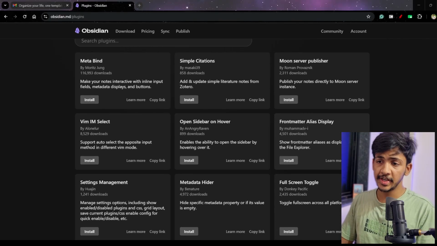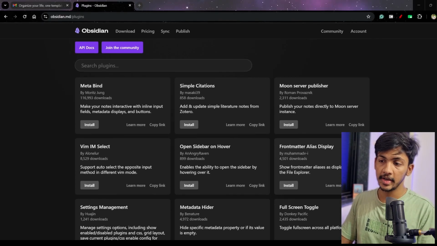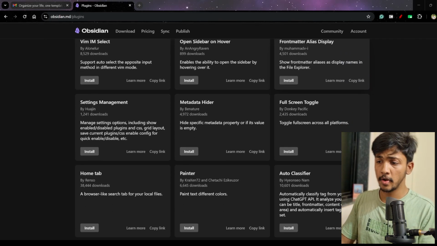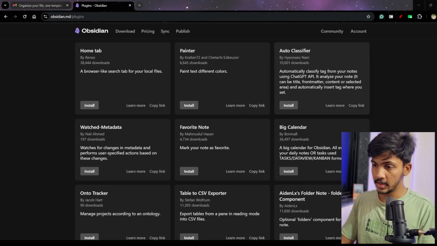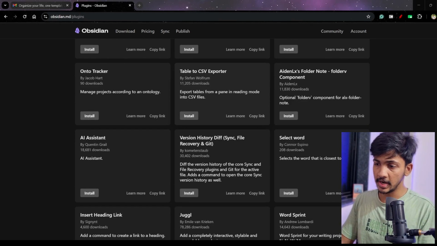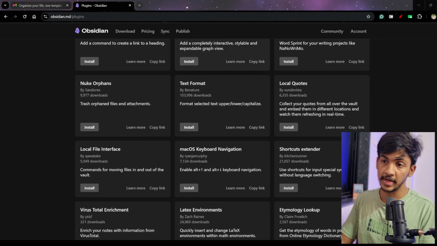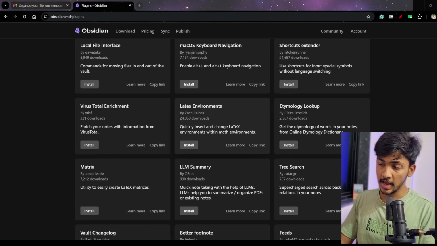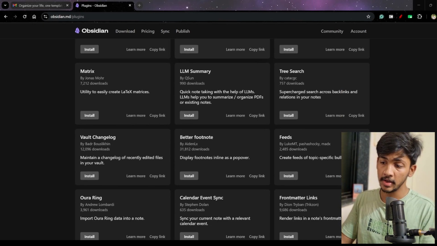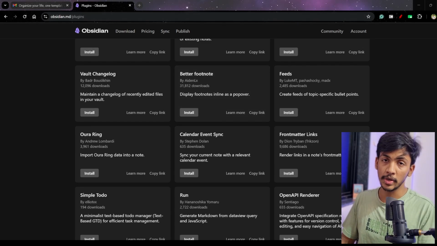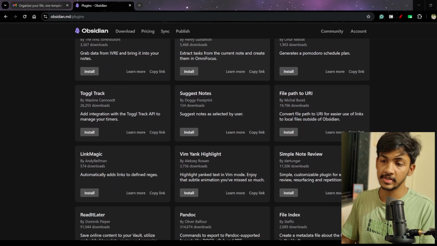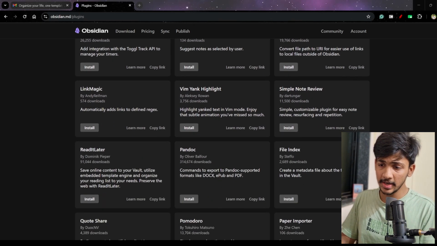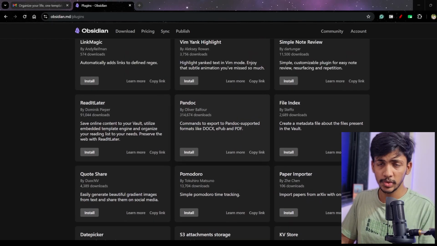Okay, so while making notes, Obsidian provides many plugins that you can just install and it will get added into your application. Okay, so some of those plugins that I would like you to know. There are some table to CSV exporter, then there are some text format, LaTeX environment. So there are many things that you can just go onto this plugins site of Obsidian, and you can just explore these plugins. I have seen many good plugins that there are. Okay, so there is one plugin that I have seen that you can just give it a link of YouTube, and it will just extract all the notes from a YouTube and just make it as a text file. Okay, so there are many such plugins that are available for Obsidian. That's why many people use Obsidian.